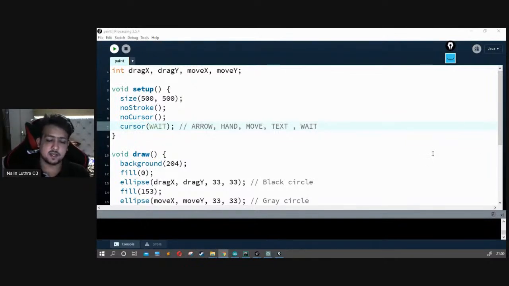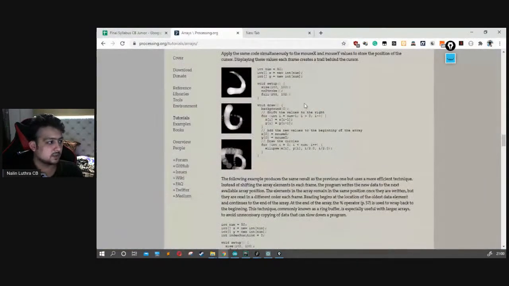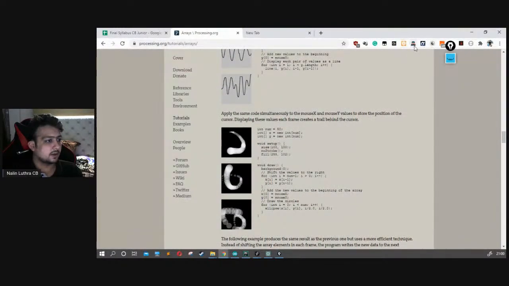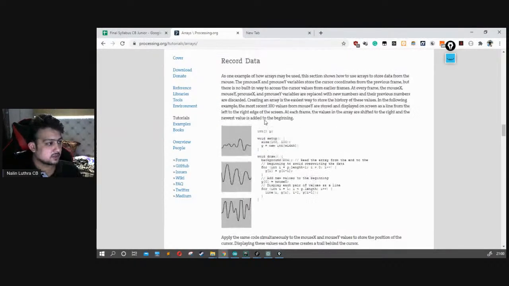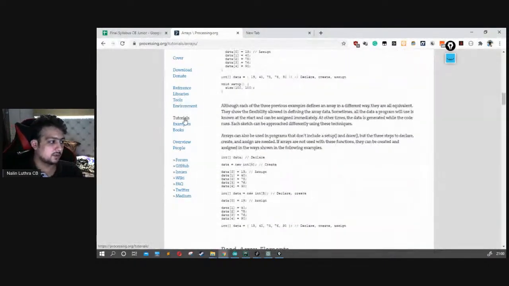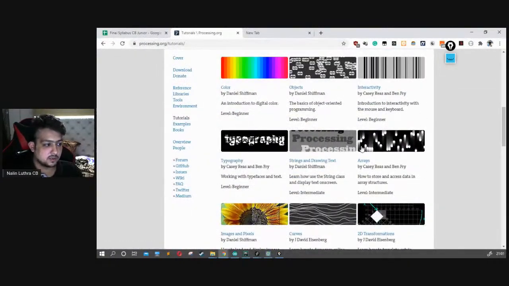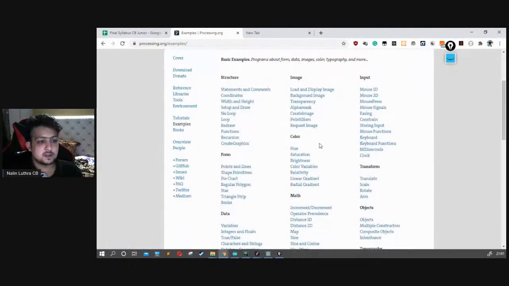Explore processing, guys. It's an extremely simple software. You can try different things out. If you want to explore it more, you can just go to the processing website. All right, let me switch off my night mode. This is the processing software. You can click on tutorials. You have many things here: objects, colors, topography. Go to examples, you can explore examples as well.